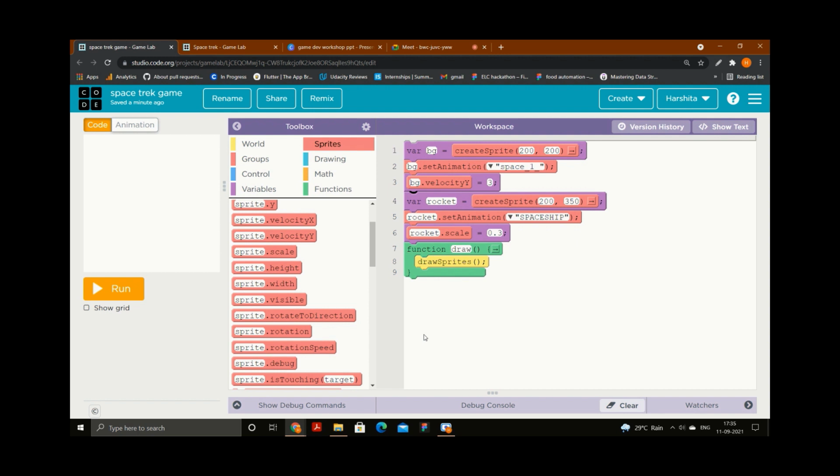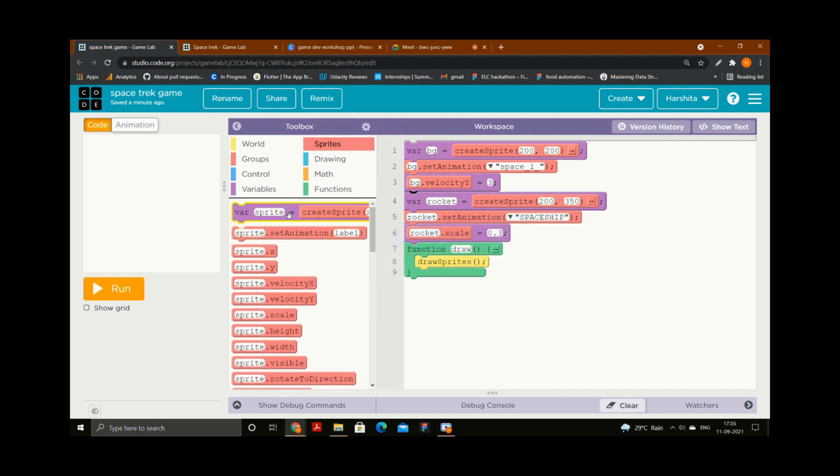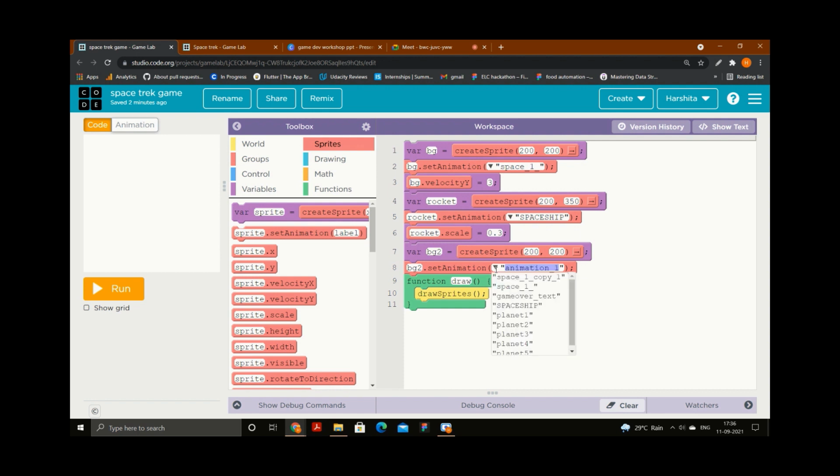What I will do now is, first of all, add the next animation, that is my second background. Then I will show you the actual concept behind it. To add the next animation, the procedure is the same. Take another variable for it and give it a name. The name should be different, right? You cannot keep the same name. So I will put it as bg2, that means background 2. Now I need to select the animation name as well.